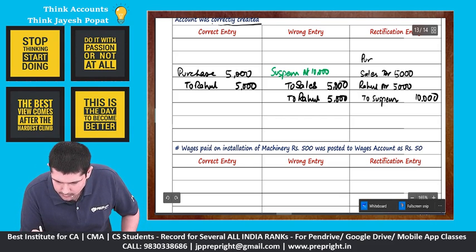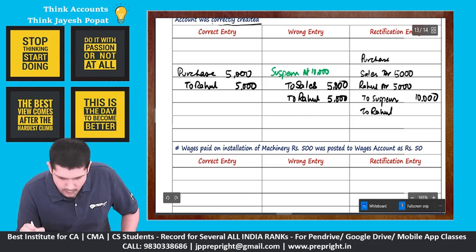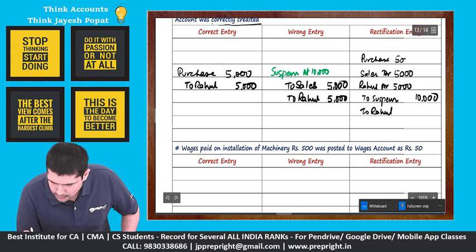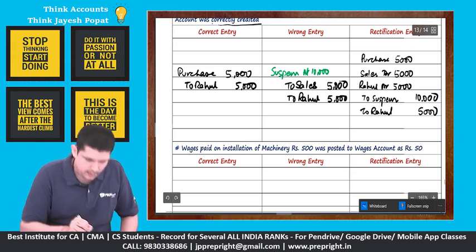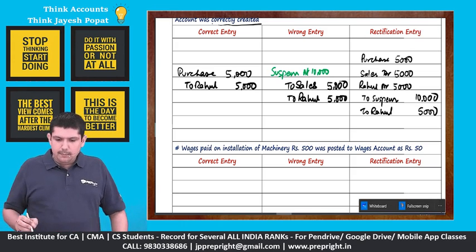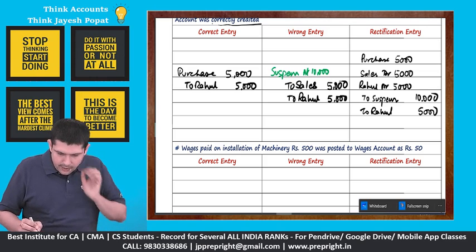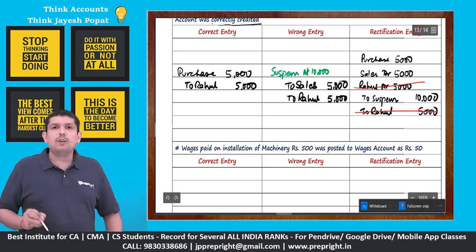And then purchase to Rahul, this will be 5,000 and 5,000, right? So here look at the combined impact. See here Rahul and Rahul is getting knocked off. Why?